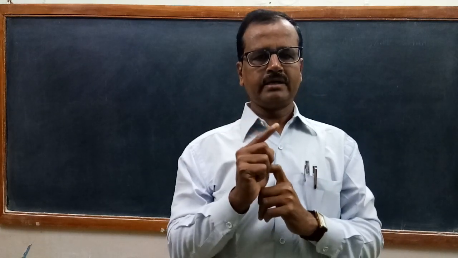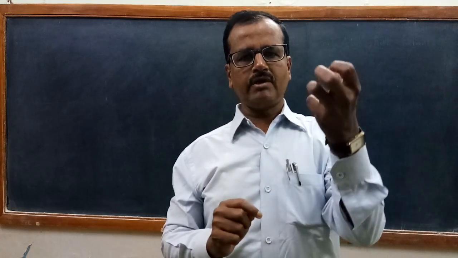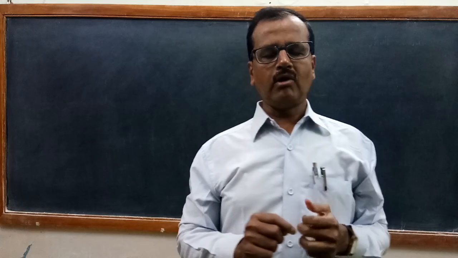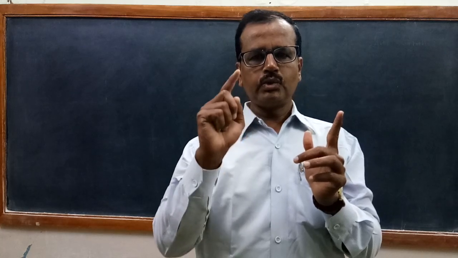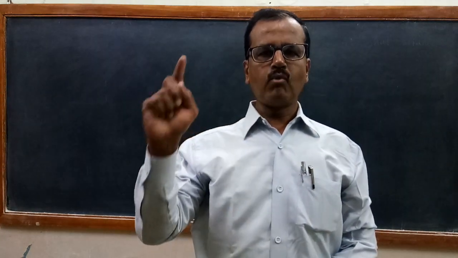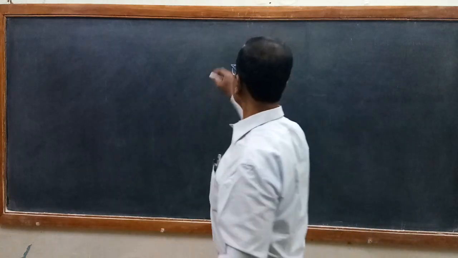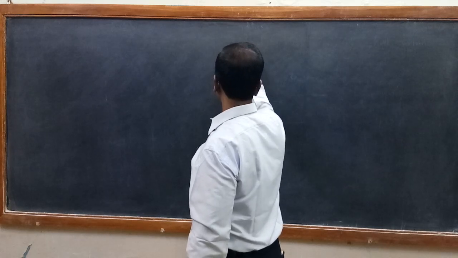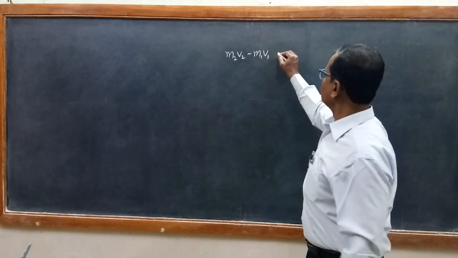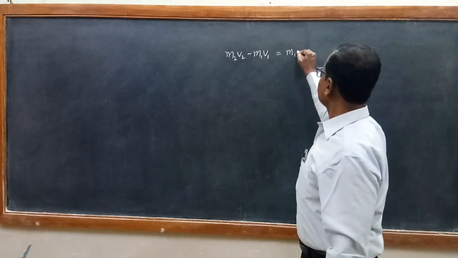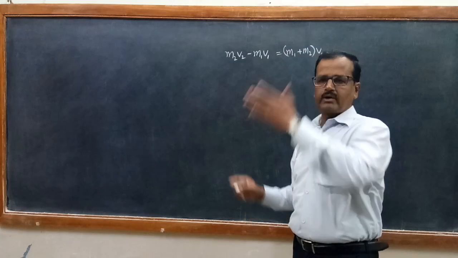So if you take velocity of bullet v2 as positive and velocity of the falling wooden block as negative, then the equation becomes m2 v2 minus m1 v1. Got it? m2 v2 minus m1 v1. I am writing here. Look at this. Should be equal to (m1 plus m2) into v0. So this equation you have to apply.